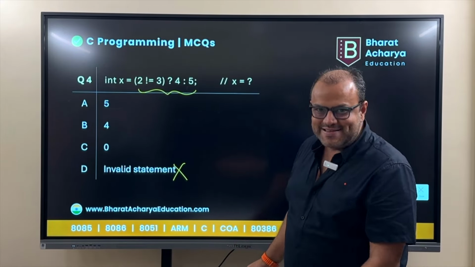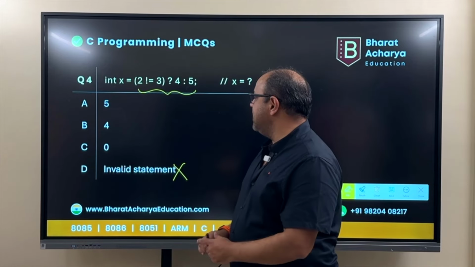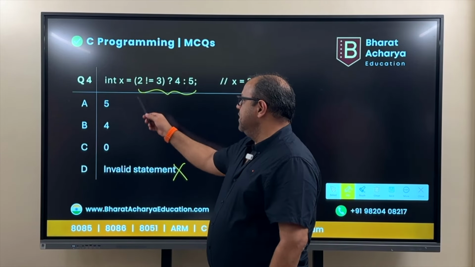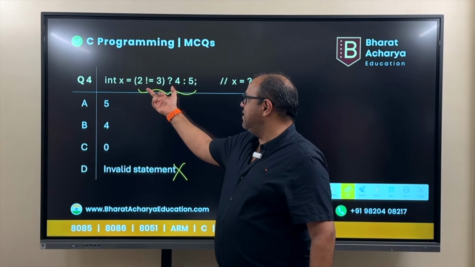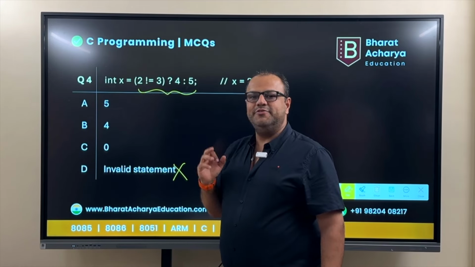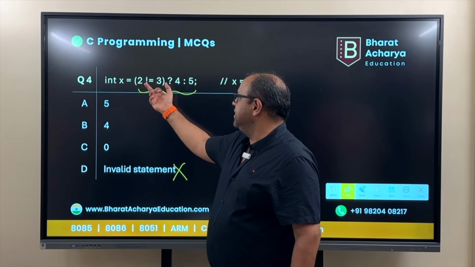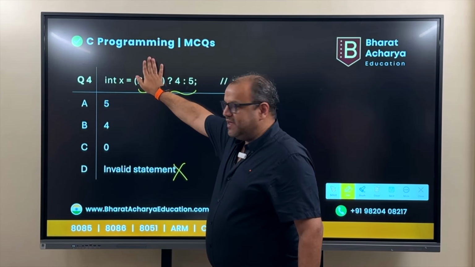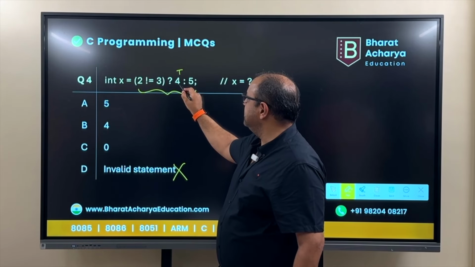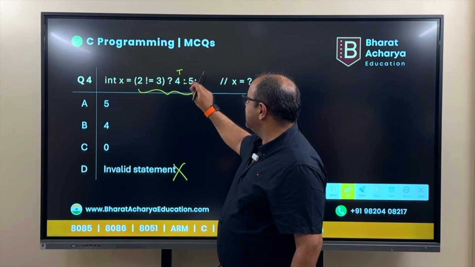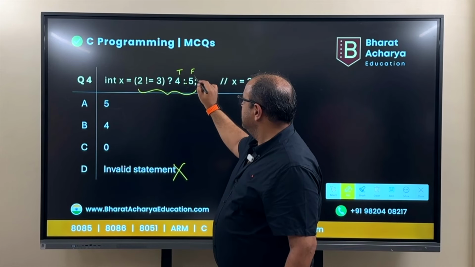Those who know, it's very simple. But those who don't know, they think this is an invalid statement. It's a perfectly valid statement. So x is equal to, you see this question mark? The part before the question mark is your condition. If this condition is true, this is the result. This is the true part. And if the condition is false, this is the result.